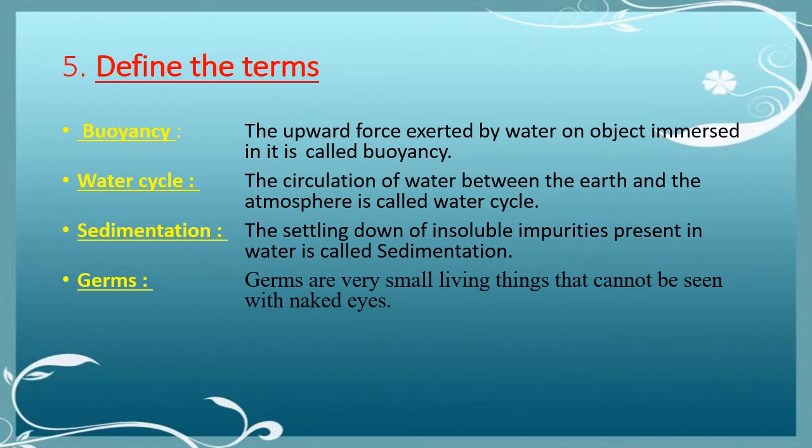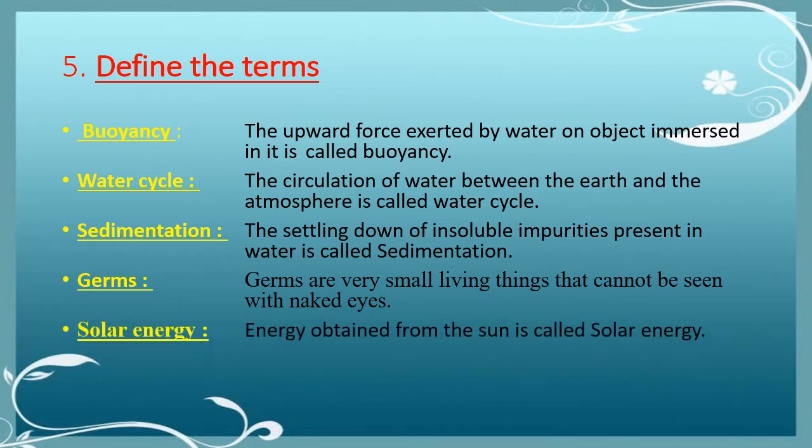Next is germs. So germs are very small living things that cannot be seen with naked eyes. They cause diseases. Solar energy. Energy obtained from the sun is called solar energy. Last one is hygiene. So cleanliness of the body is called hygiene.